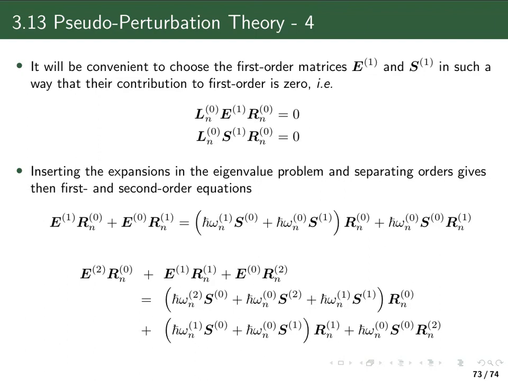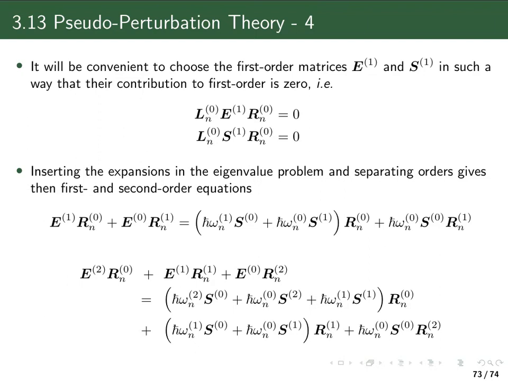So if I multiply the first order E and S matrix from the right with the right zeroth order eigenvectors and from the left with the left eigenvectors, this gives 0. As a consequence of this, the first order correction to the eigenvalues later on will also be 0.